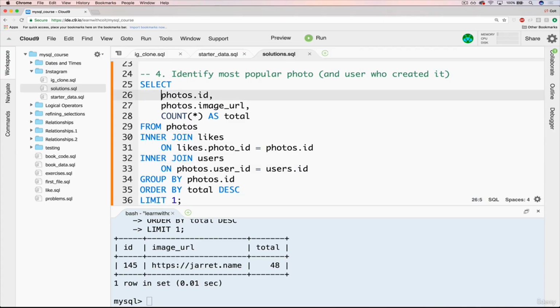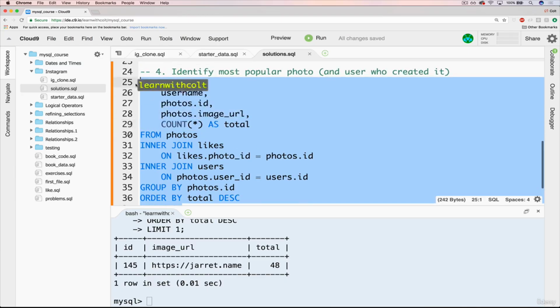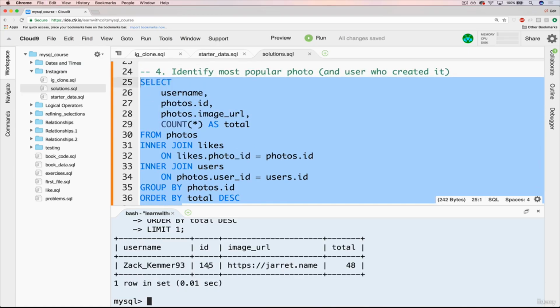And all that we really want is username. So now if we run this, you can see we get Zach Kemmer 93 with ID of 145 is the person who is responsible for our most popular photo of all time. This photo, with this URL, has a total of 48 likes.